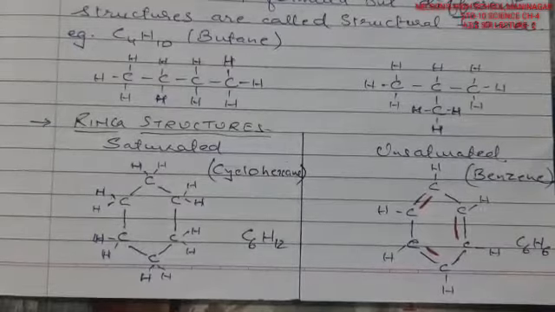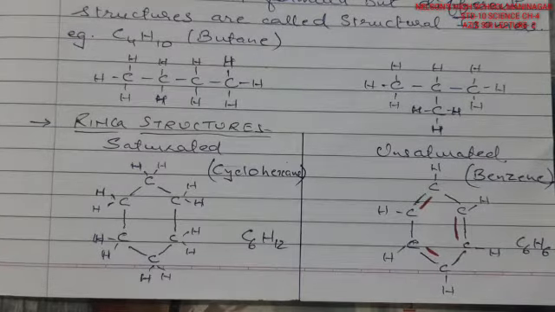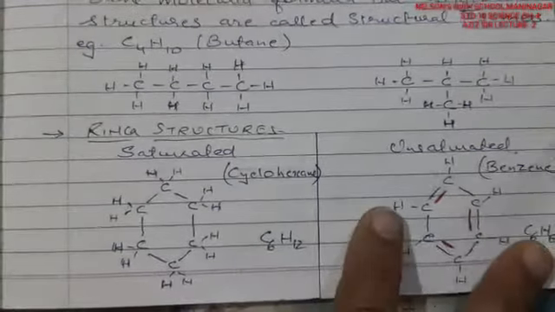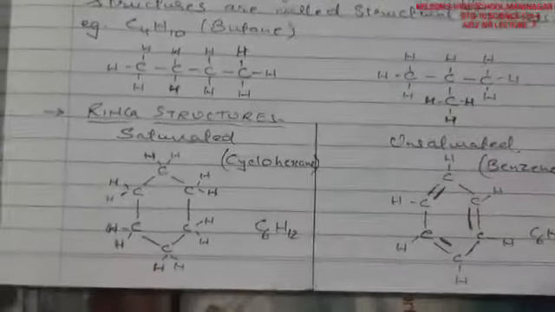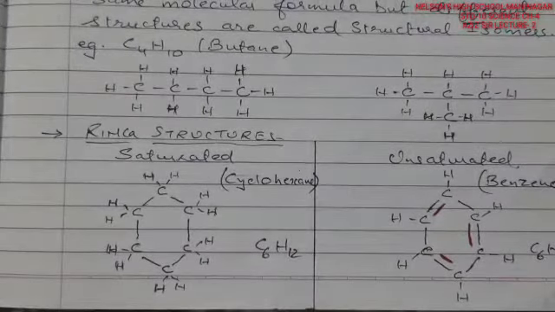Fine. So both of them are ring structures, but one has an alkane structure, that is a saturated structure, and another has an unsaturated structure, that is having double bonds within itself. I hope you must have understood this much. So we'll stop here for this particular lecture. Thank you.